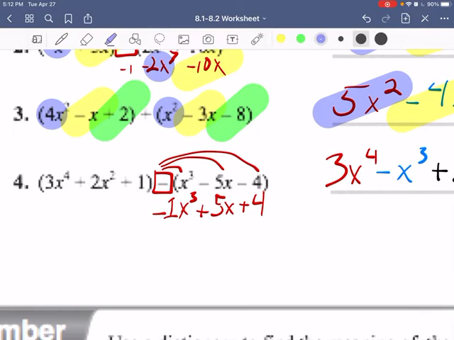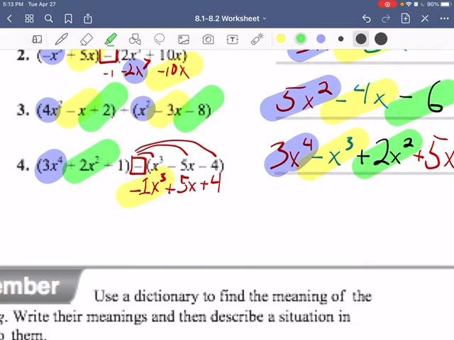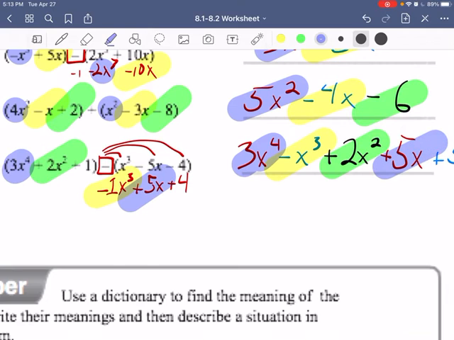So we're going to start with 3x to the 4th. Well, there's no counterpart, so it's just 3x to the 4th. Nothing to add, nothing to subtract. Then we'll go to our next one down, negative 1x cubed, to the 3rd power. That's the same, negative x cubed. Doesn't need to have the 1, it could if you wanted to. Then the next is positive 2x squared. Well, again, we're not adding anything here. We'll keep going down the line. 5x, well, again, no counterpart. And lastly, we've got 1 plus 4. Well, that gives us 5.